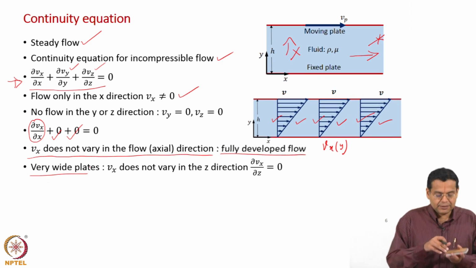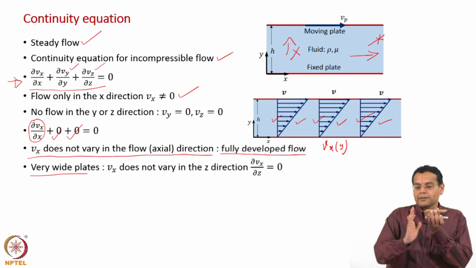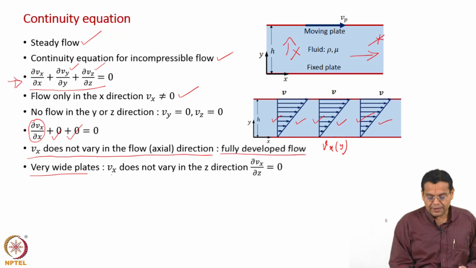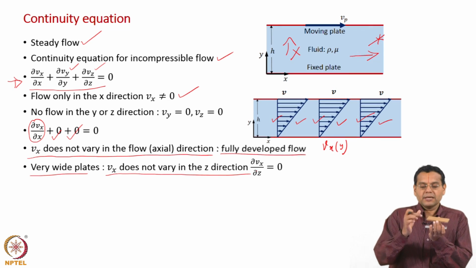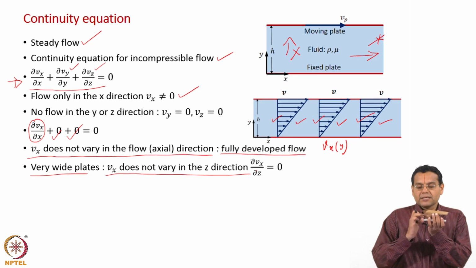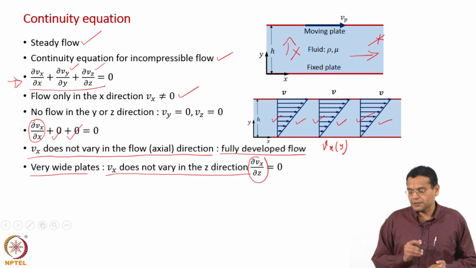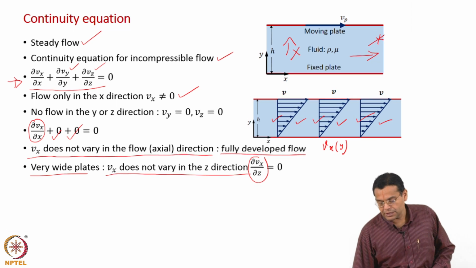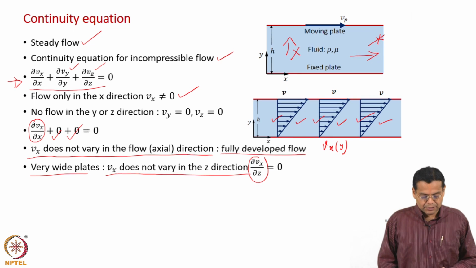When I say wide, this is the width, a very wide plate, and so Vx does not vary in the z direction. So, we assume, once again it is an assumption, that dou Vx by dou z is equal to 0. Okay.